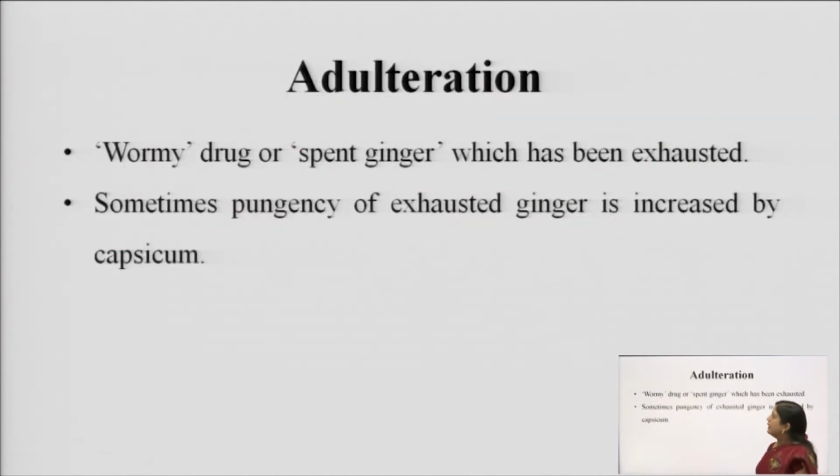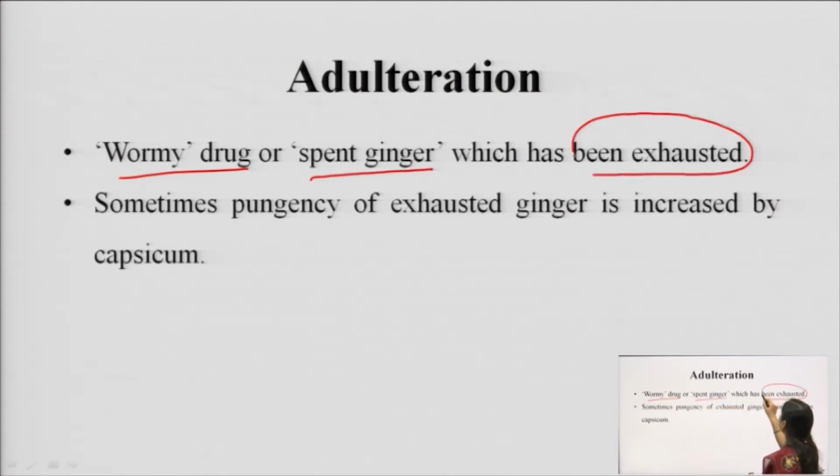The adulteration of ginger is done by using wormy drug or spent ginger. It is that drug from which the resin has been completely isolated. Using petroleum ether, if we extract the ginger, all the resin goes into the petroleum ether. So, what is remaining is that ginger which does not have any resin or volatile oil. So, that is wormy drug or spent ginger.